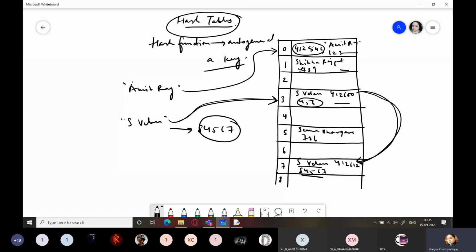So very soon I will be uploading a video on mutable and immutable data types. So please watch that video fully and you will understand how these data types are stored in the memory.